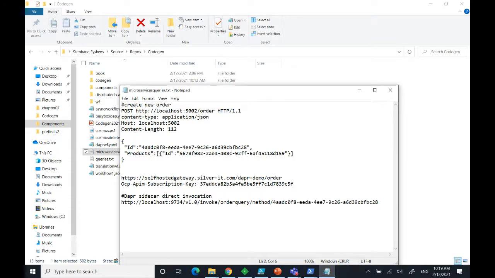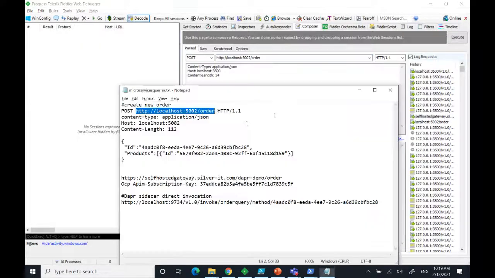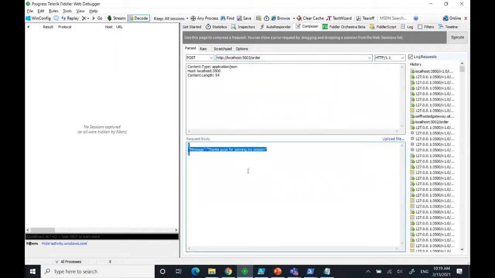I'm gonna make an HTTP POST request against the service that I started locally on my machine, and pass a payload body, which is a bit fake, of course. I'm not really creating an order. The important bits here are the communication aspects between the services. So let's execute this. Okay, it seems to work.